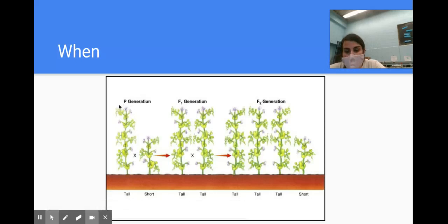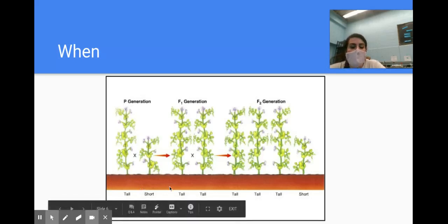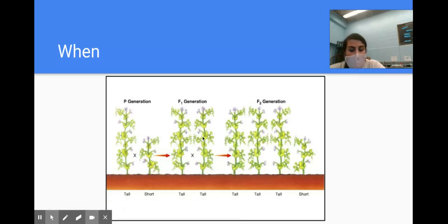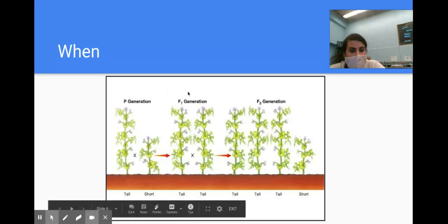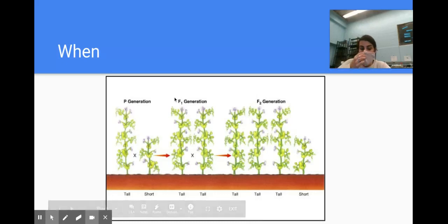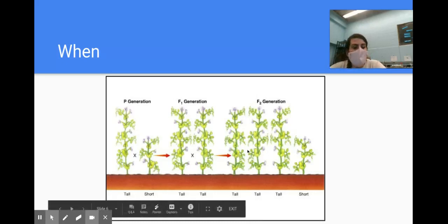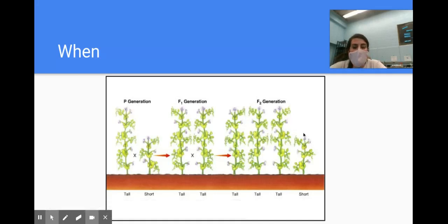So again, if we take a tall plant and we mate it with a short plant, we cross-pollinate it, we get tall plants. All the plants in that first generation are tall. But when we take these 2 tall plants from this F1 generation and we mate them together, something odd happens. We get 3 tall and 1 short. So this is how we want to end.